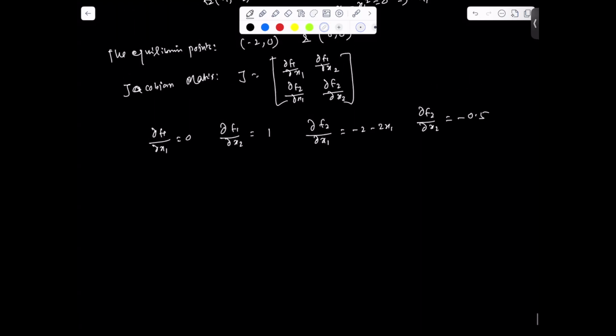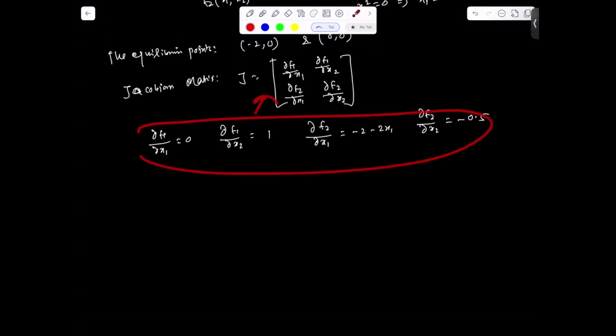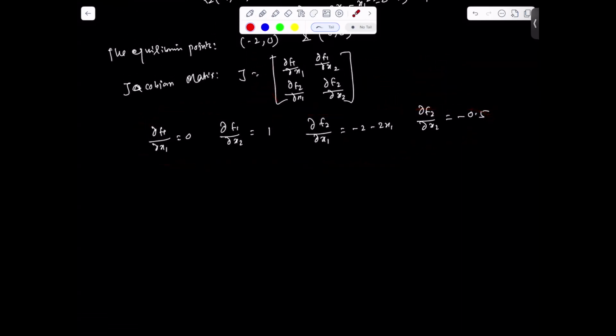Now if you substitute these expressions in the Jacobian matrix, you can write J equal to 0, 1, minus 2 minus 2x1, and minus 0.5.